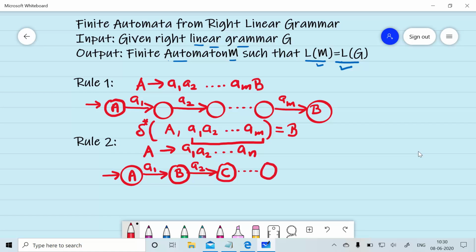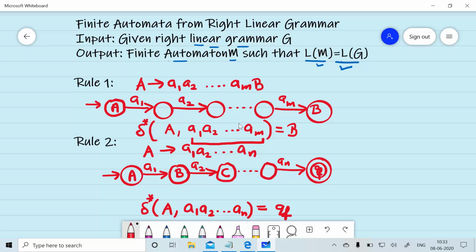On reading the AN symbol we will move to a final state, let's call it QF. It can be represented by the extended transition function, that is, δ*(A, A1 A2 A3 ... AN) = QF, where A is the state name, A1, A2, A3 up to AN are the symbols, and we move to the QF state.